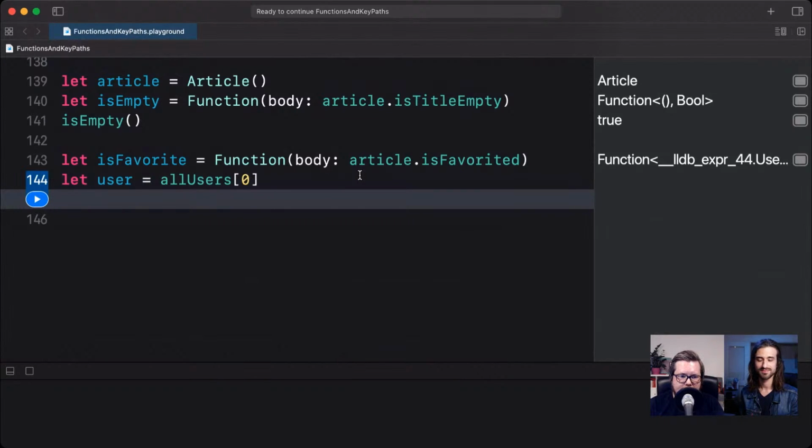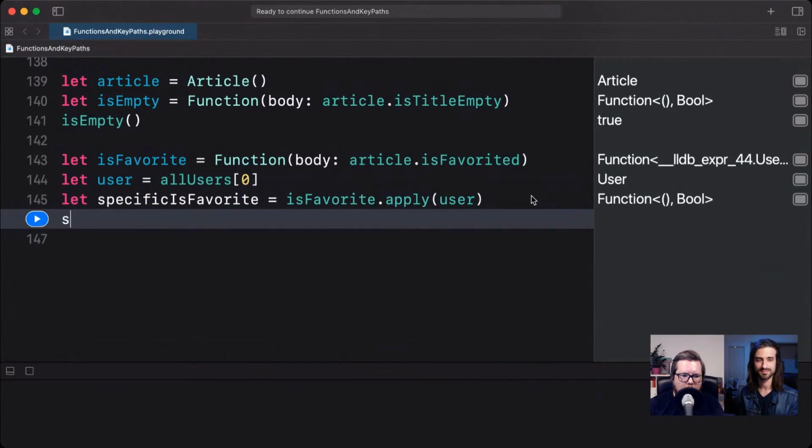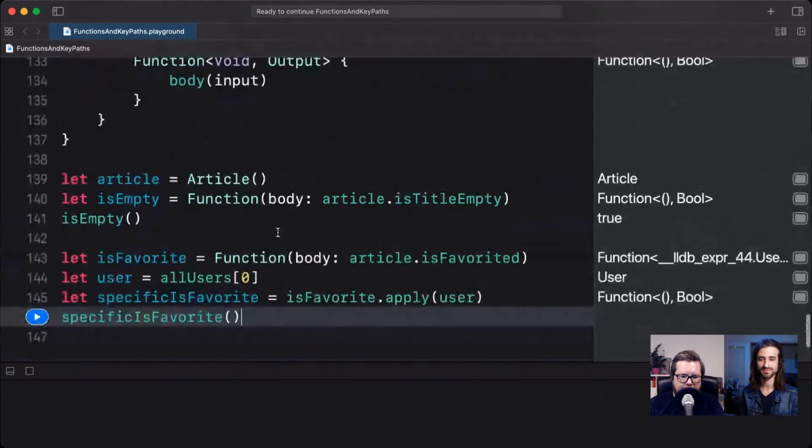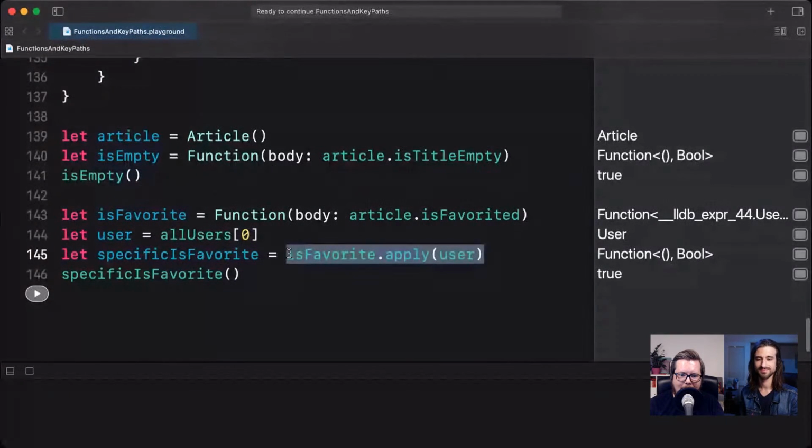And now we want to apply this to our isFavorite. So we can say now specific isFavorite, and this is isFavorite, apply user. And now, if we run this again, we can see now we have a function that takes void and returns bool. So now I can call this one without any argument, thanks to this extension we defined earlier, and it will now return the value for this specific user because we applied it here.